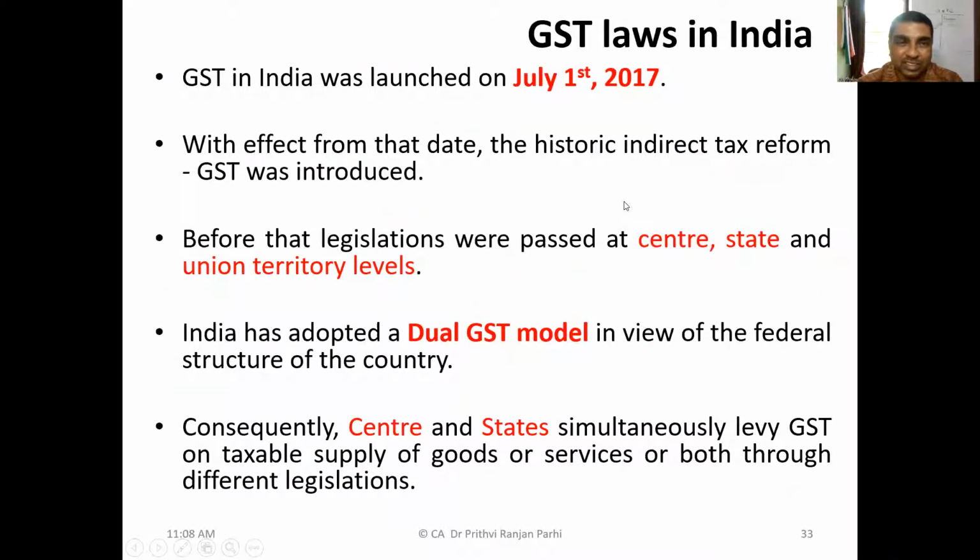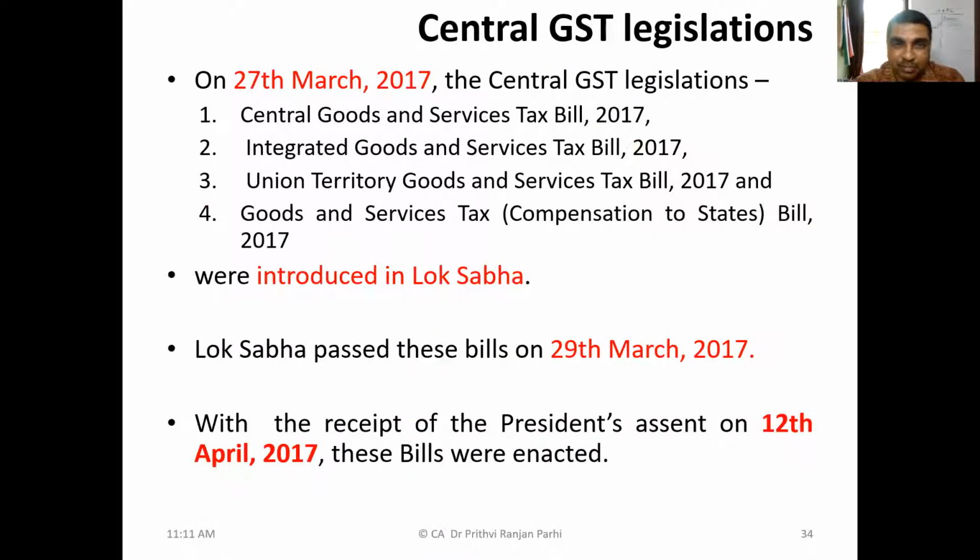It applies to all states. So this is the date: 1st July 2017, the GST law was launched in our country. Before that, various central acts, state level acts, and union territory acts were already passed. And in our country, we are following a GST model which is called the dual GST model. Dual GST model means the center and state simultaneously will be levying GST. Both of them will be levying GST on goods and services. That is what we have already seen in our bills. The center was levying CGST, and the state was levying SGST. I had shown you in the previous class.